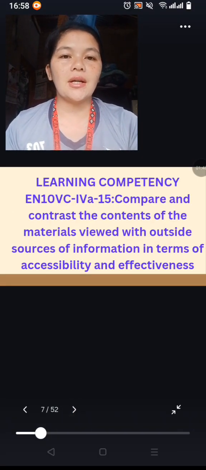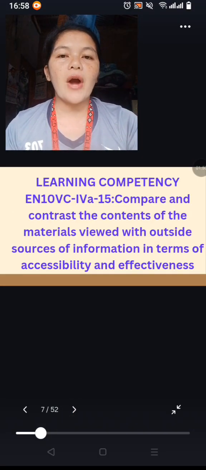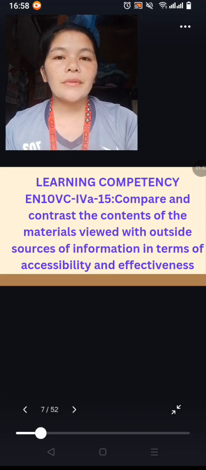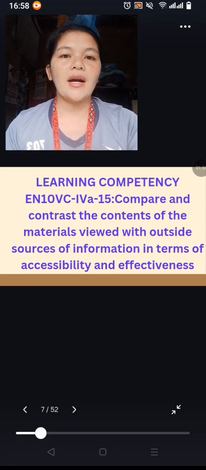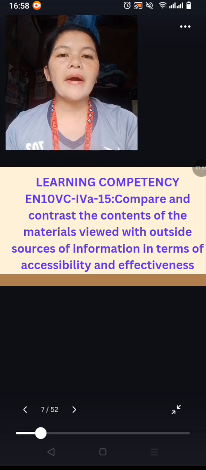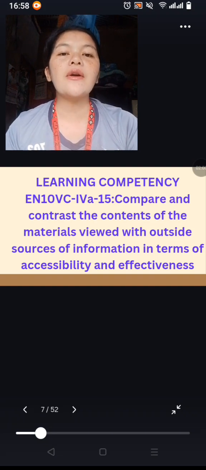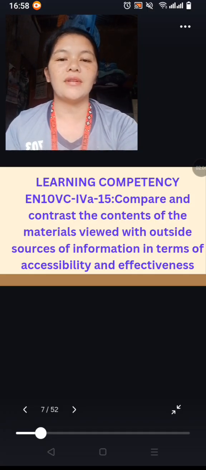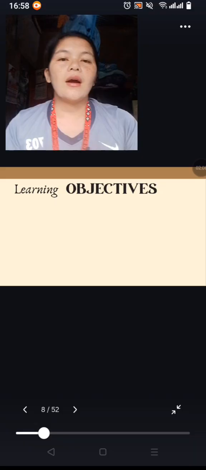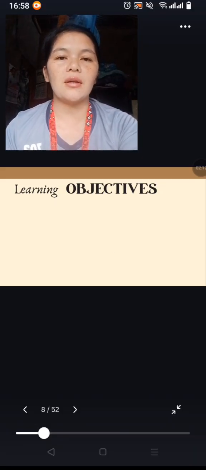Learning competency from EN10 VC thus for A-15. Compare and contrast the contents of the materials viewed with outside sources of information in terms of accessibility and effectiveness. And these are the learning objectives.